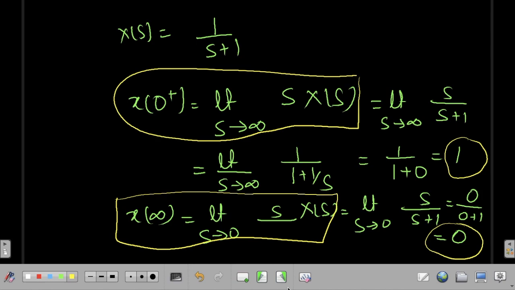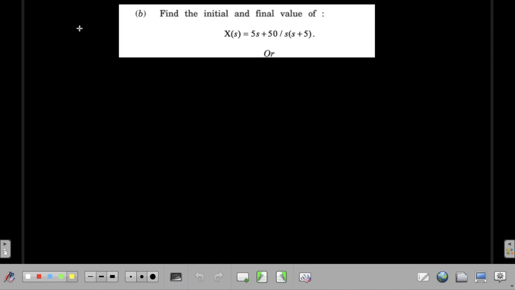So let's move on to the University of Pune problems. So this was one of the problems that was asked in University of Pune examination in 2016, and as you can see here that X of s is given, and we are again asked to find out the value of x of 0 and x of infinity. So what will be the value of x of 0?